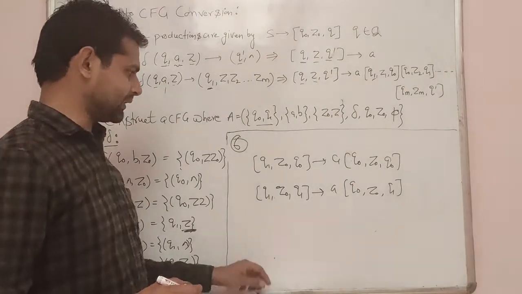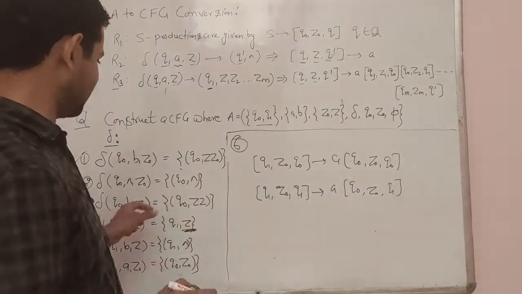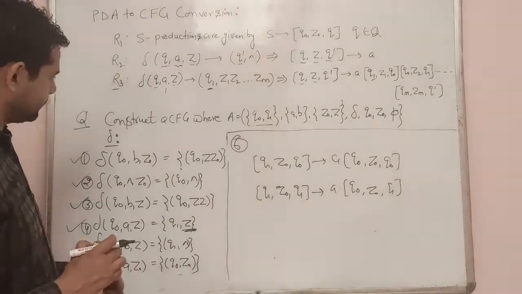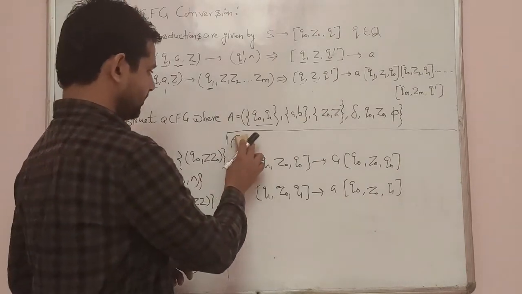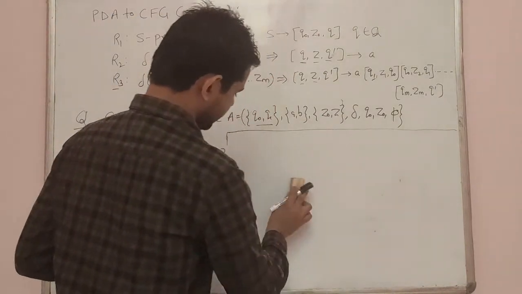So we have multiple transition functions which are generated by every production of the pushdown automata. So by using that we can write the context free grammar.